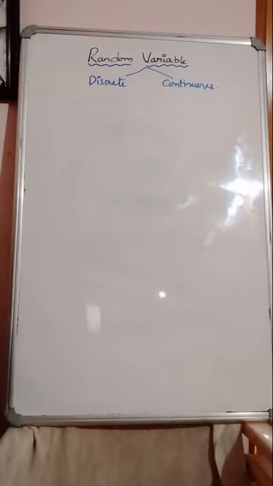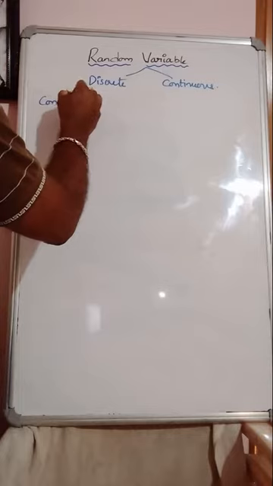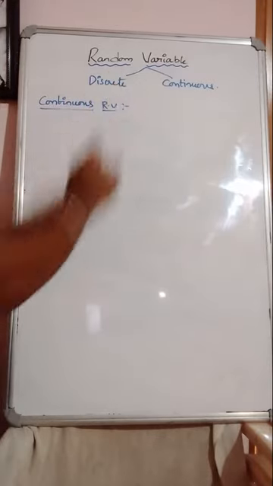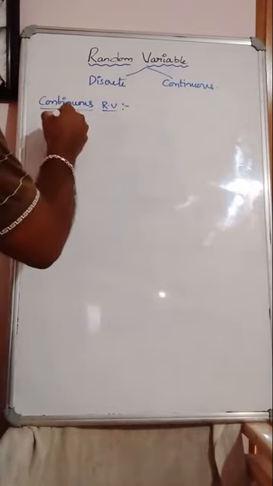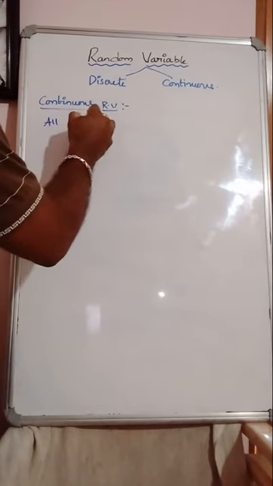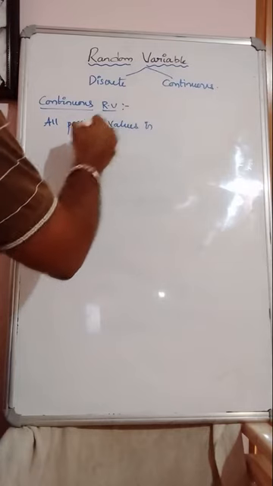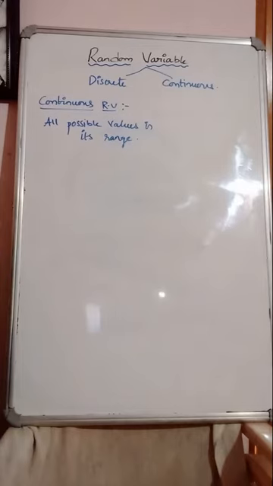So now continuous random variable. A random variable which assumes all the possible values in its range, lower to higher.